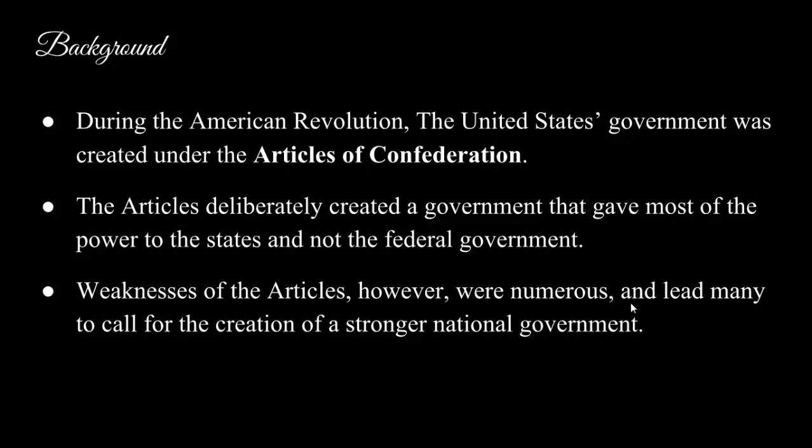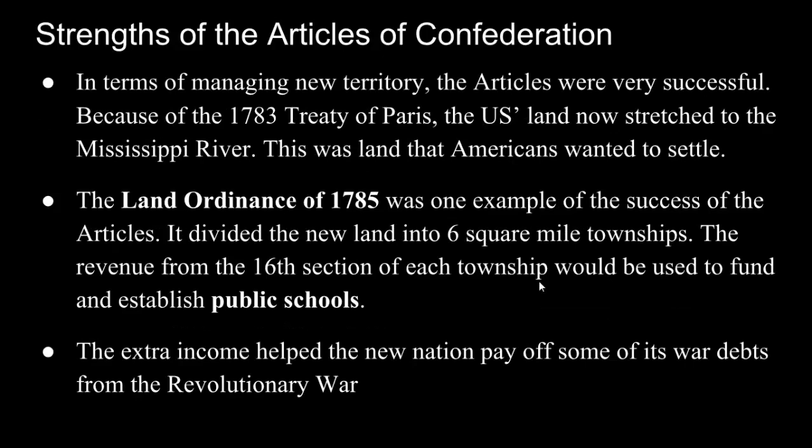The Articles deliberately created a government that gave most of the power to the states rather than the federal government because they feared a monarchy like they had just rebelled against in Britain. The weakness of the Articles, however, were numerous, and it led many to call for a stronger national government, something stronger than the Articles. First, we'll look at the strengths of the Articles, and in terms of managing new territory,